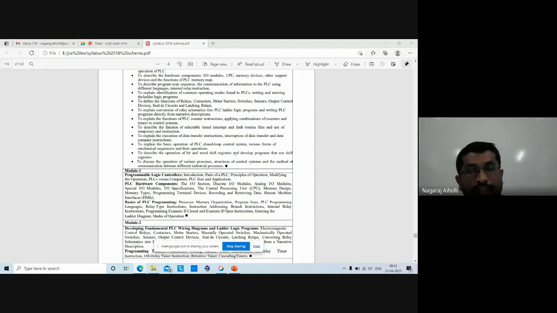So, bit and word shift registers. The meaning of the shift register, shifting, is again very simple. You are applying the input and shifting that input to the output. Simple. That is called shifting. Say now first time you are applying a 1, bit 1. You are shifting that to the output, so you got the 1 at the output.